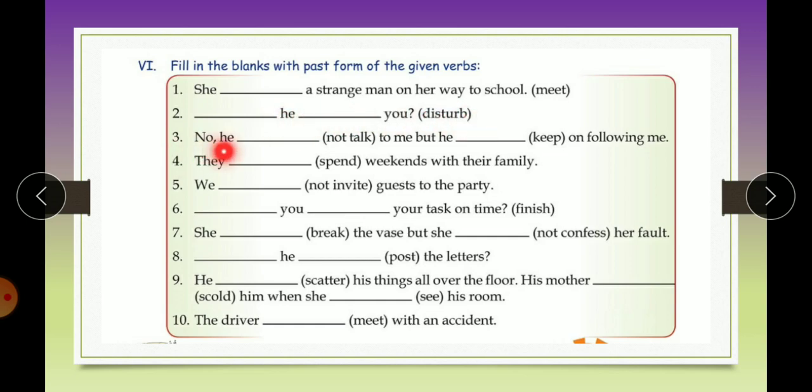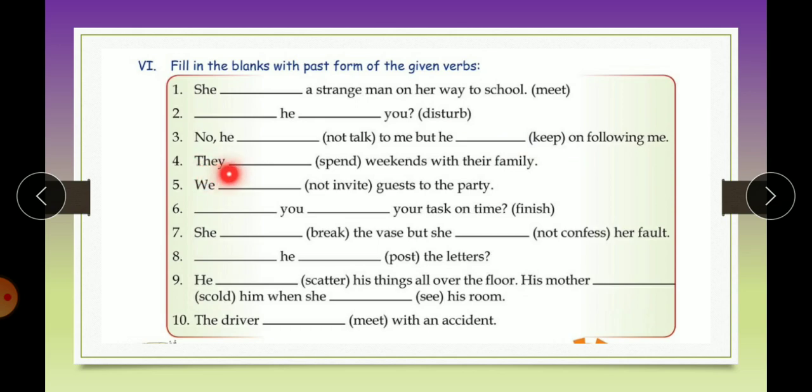No, he didn't talk to me. Now not talk is given, so you will write didn't. You have to frame the negative sentence. So no, he didn't talk to me, but he kept on following me. Keep, second form, kept.